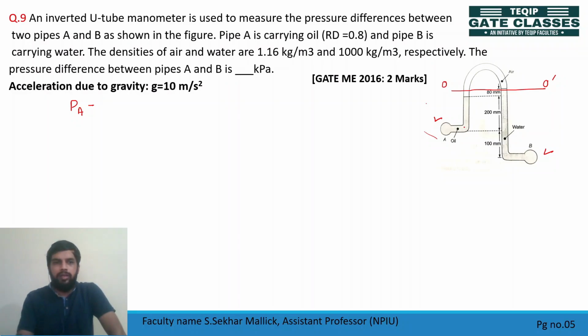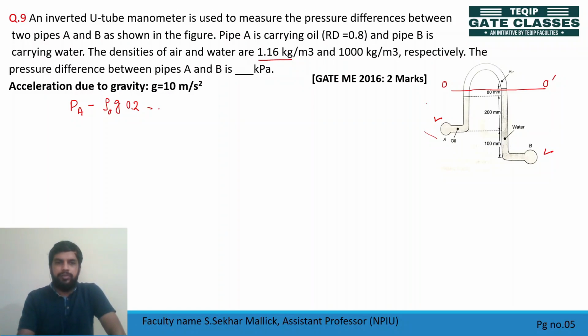200 mm of oil. So density of oil, g, and 200 mm means 0.2 m. Then again there is some amount of water here. Water density is given. This is air, right? Density of air is given.